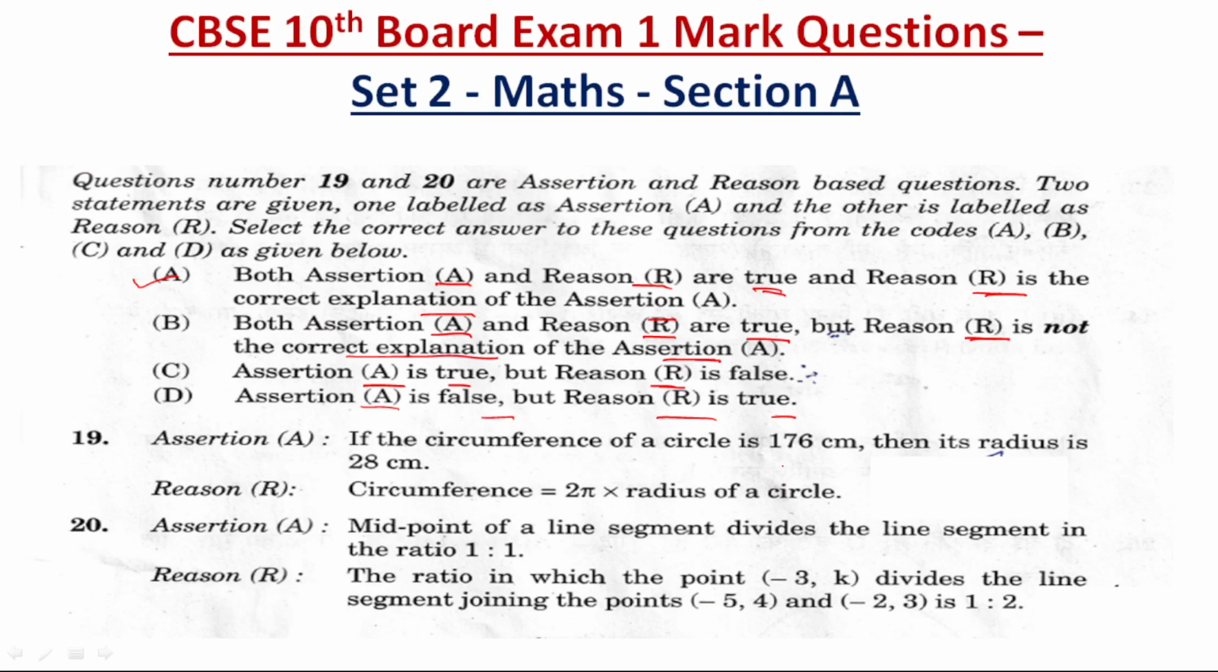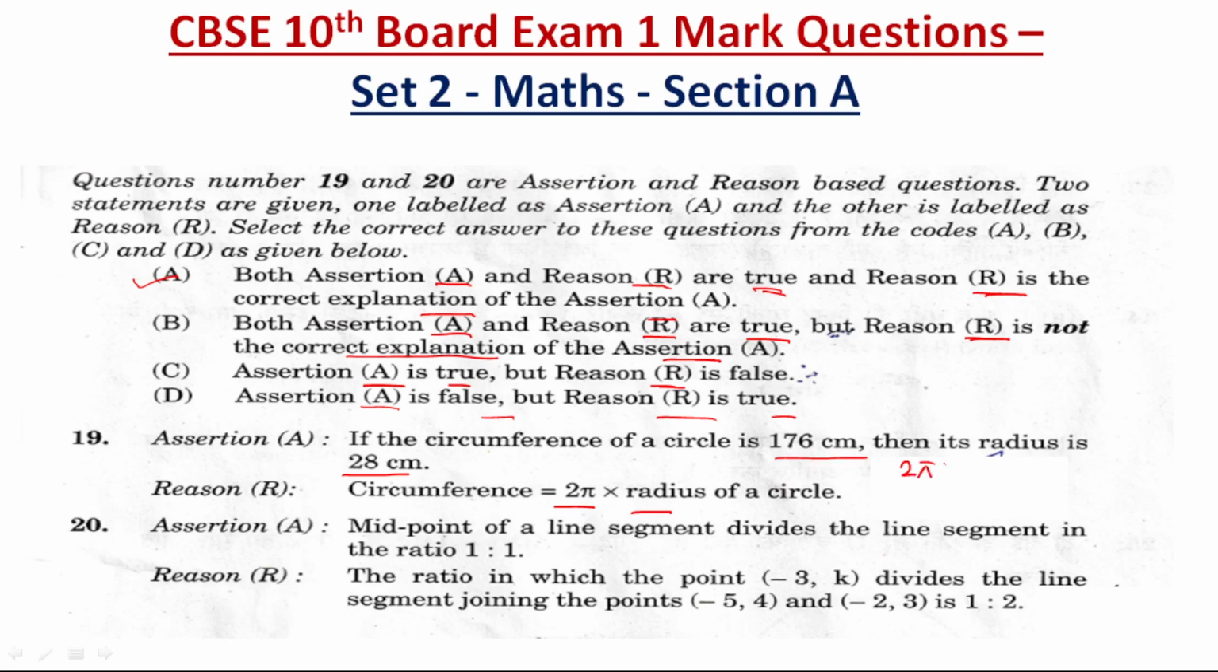If the circumference of a circle is 176 centimeter, then its radius is 28 centimeter, right? Reason is given, circumference is equal to 2 pi r, where r is the radius of a circle. So yes, we know that circumference of a circle is equal to 2 pi r. So now, in the assertion it is already given.